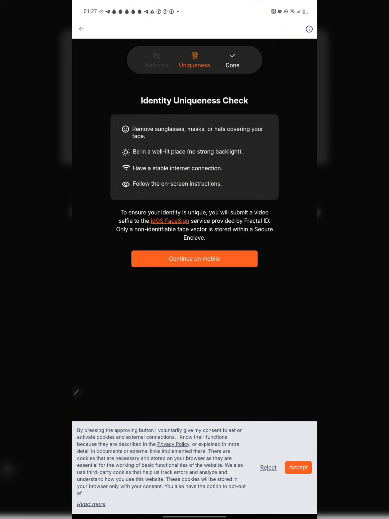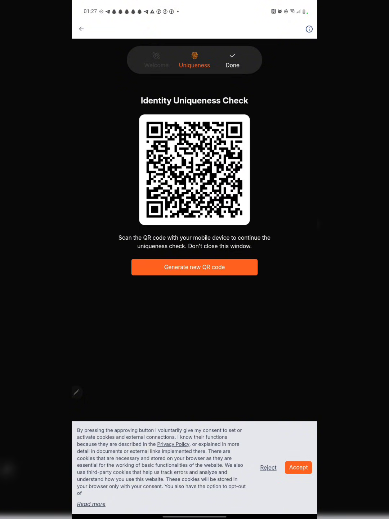And over here right now you can see identity uniqueness check, remove sunglasses, mask or hat covering your face, be in a well lit place, no strong backlight. And they also said something like have a stable internet connection, follow the on-screen instructions. So we click right now on continue on mobile. So okay, you can see identity uniqueness check right here. They say scan the QR code with your mobile device to continue the uniqueness check. Don't close this window.